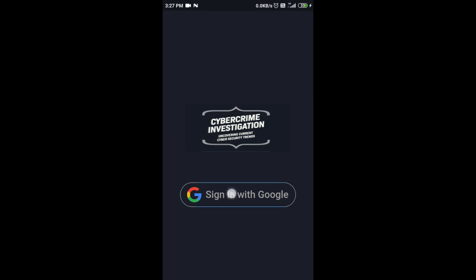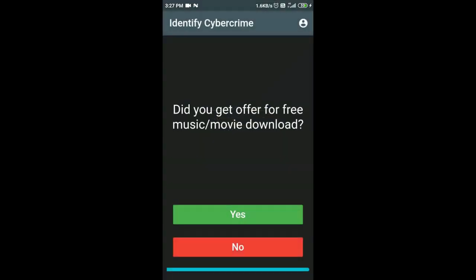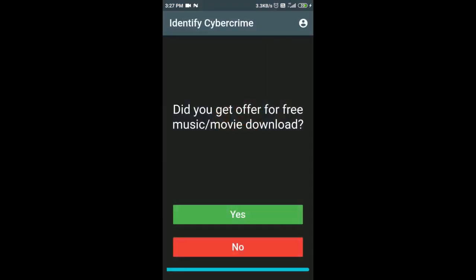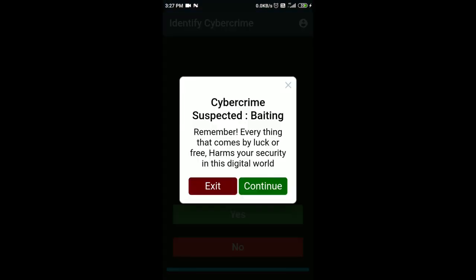At the start, there is Google authentication, sign in with Google. You can also see the information of the user at the top and the sign out button. So let's get started with our first question: did you get an offer for a free music or movie download? If the user presses yes, there is a pop-up, cybercrime suspected, waiting, and then there is a small message regarding that cybercrime: remember, everything that comes by luck or free harms your security in this digital world.